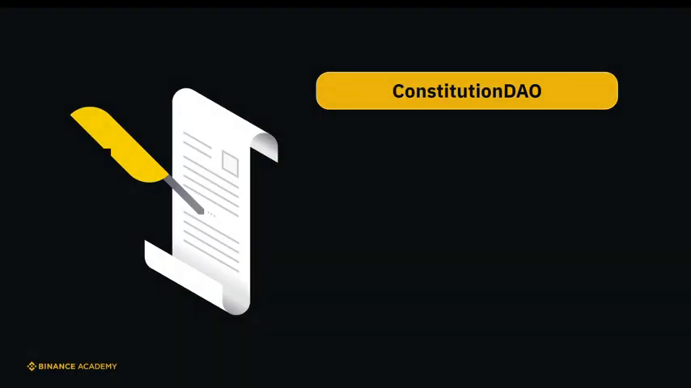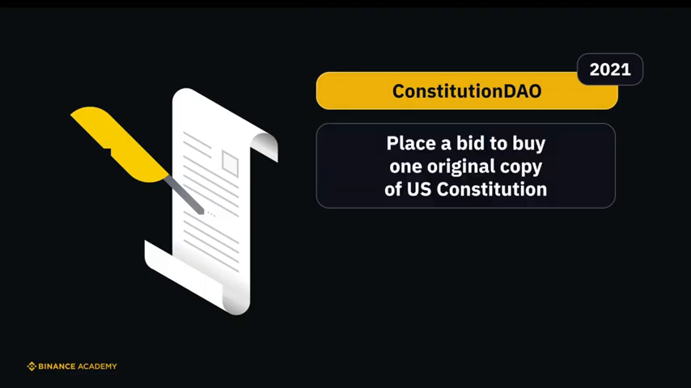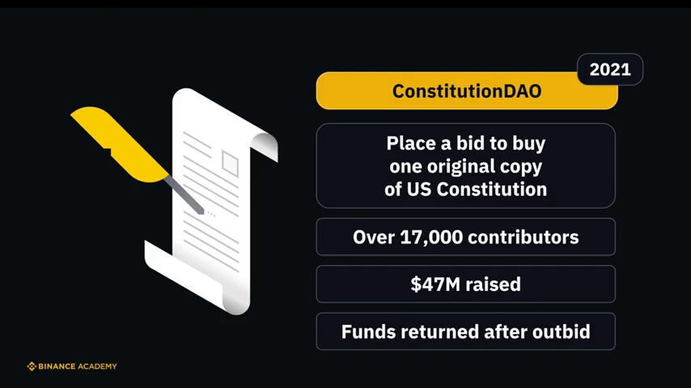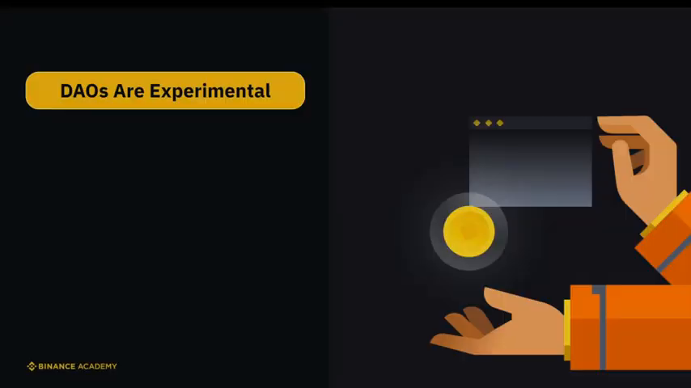Speaking of collector DAOs, a noteworthy example is Constitution DAO. This DAO was established in 2021 with the goal of placing a bid in a Sotheby's auction to procure one of the 13 extant original copies of the U.S. Constitution. The initiative garnered substantial interest, with over 17,000 individuals contributing a cumulative $47 million to Constitution DAO's cause. However, despite their best efforts, they were outbid, and subsequently, the funds were returned to the contributors.